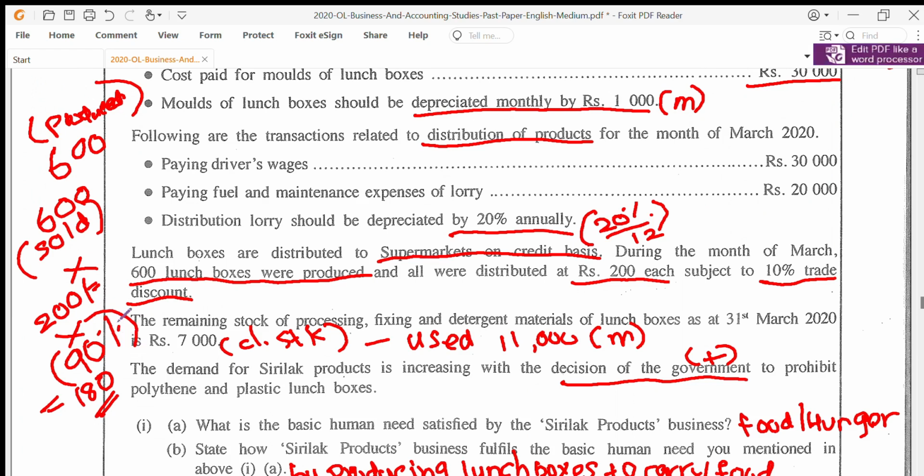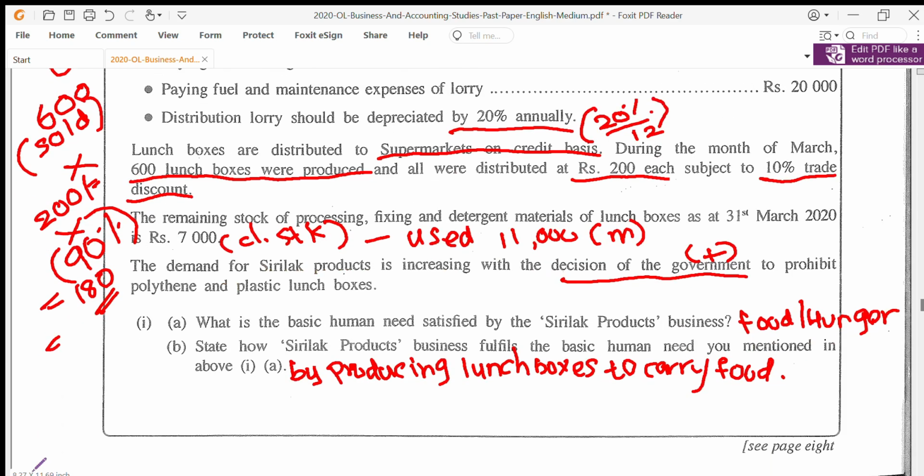So the sale value essentially is, if you mark it over here, 600 into 180 should be your answer. So 600 into 180 is nearly 108,000.